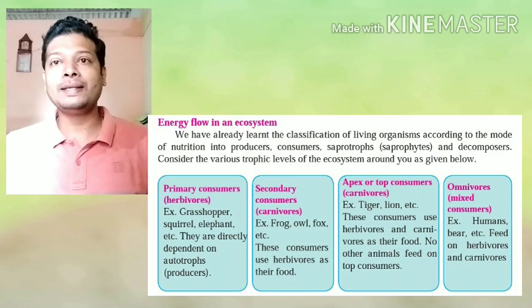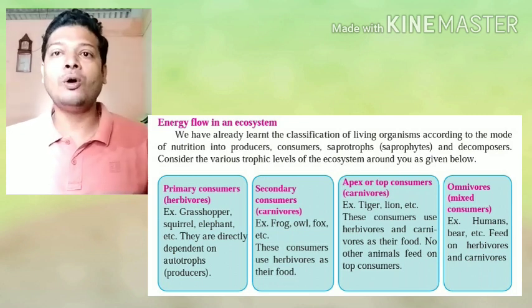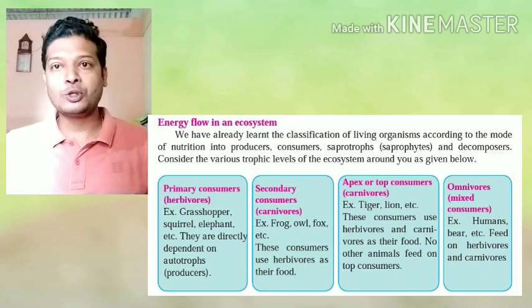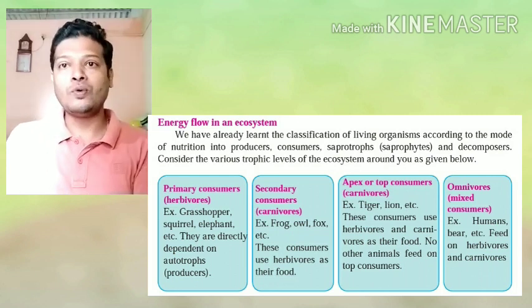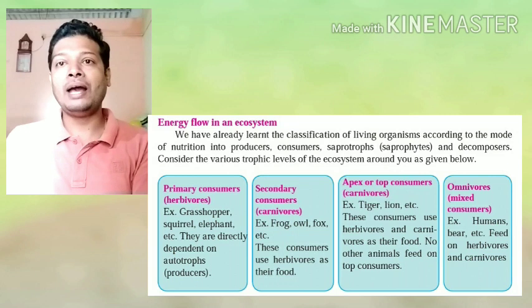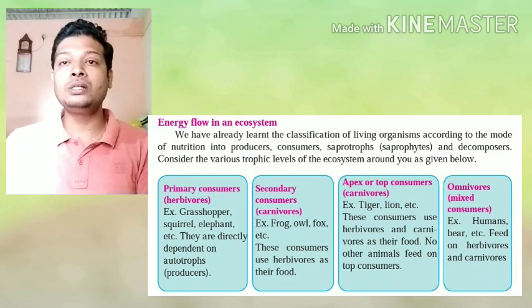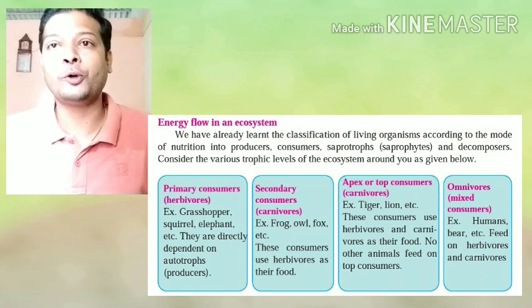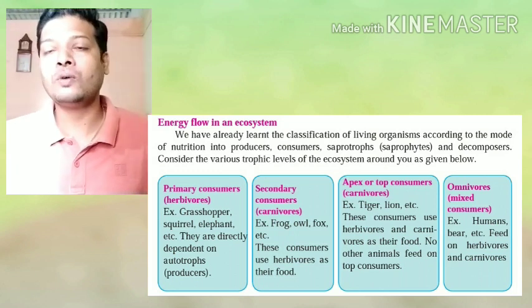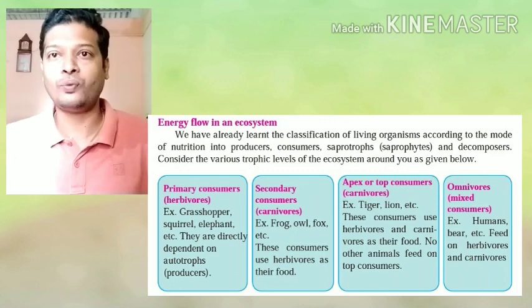They are called mixed feeders. They can feed on green material, that is plants, or on animals also. And then we have saprophytes or saprotrophs, also known as decomposers. Decomposers are those organisms, mostly microbes and fungi, which have the ability to decompose the bodies of all living organisms once they are dead.